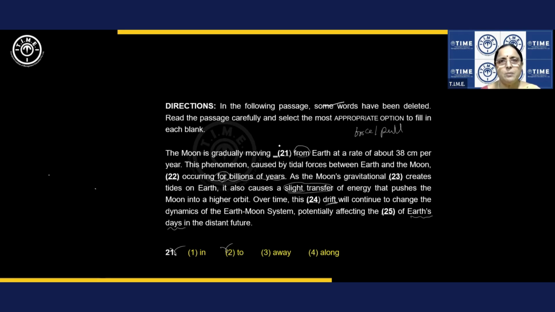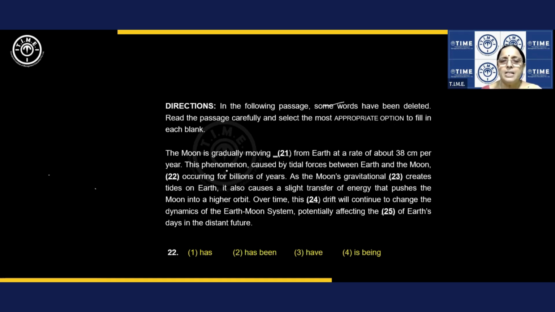If you stop there, moving in is correct, moving to is also correct. But moving in from Earth doesn't make sense. Moving to from Earth doesn't make sense. Moving away from Earth, yes, perfect. Moving along, you don't say moving along from Earth, it doesn't make sense. Like he's walking along the beach, remember that. So the answer is 3. See, we're not just taking the answers. This is how you have to do it. Do it very carefully.